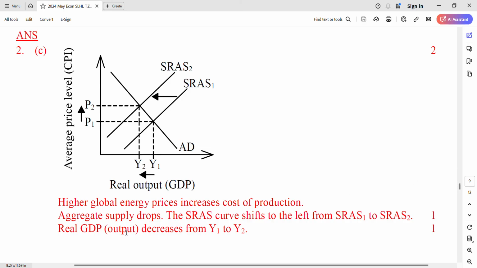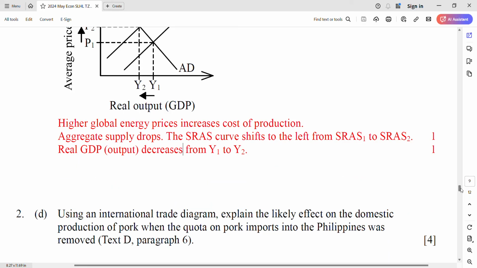Remember, always look at the question. Answer exactly cause and effects. Don't talk about other things. Just 4 marks. 2 marks is a diagram. 2 marks is the discussion. Okay. Next diagram.